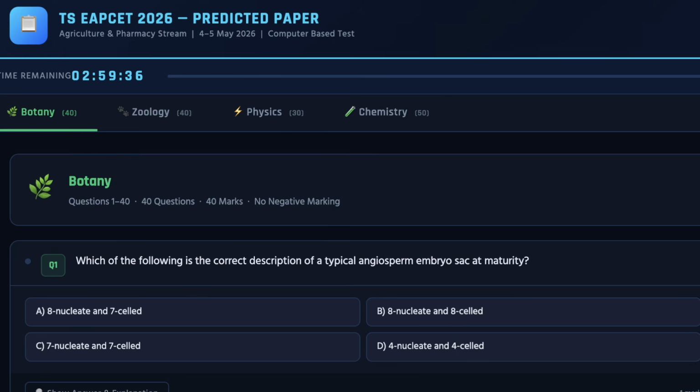Make sure you are solving all the questions, as there is a high probability that any of the questions can appear in the exam. So make sure to solve all the questions.